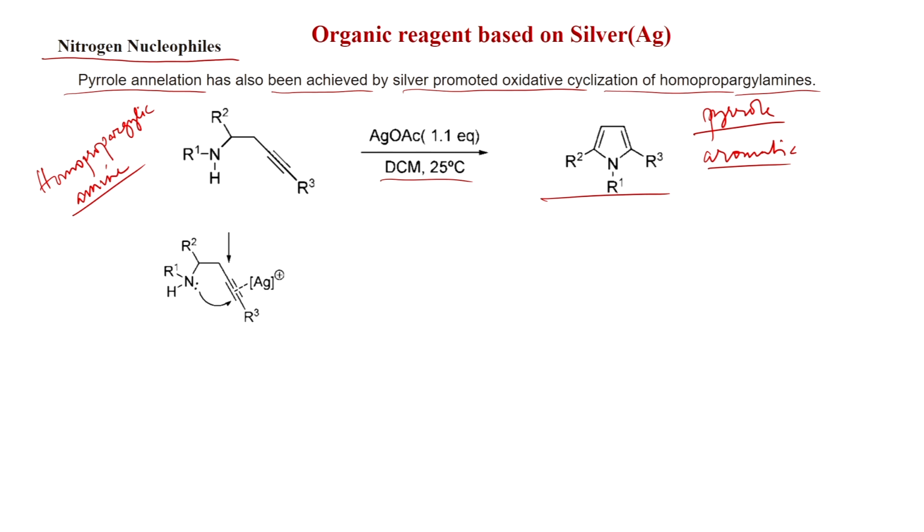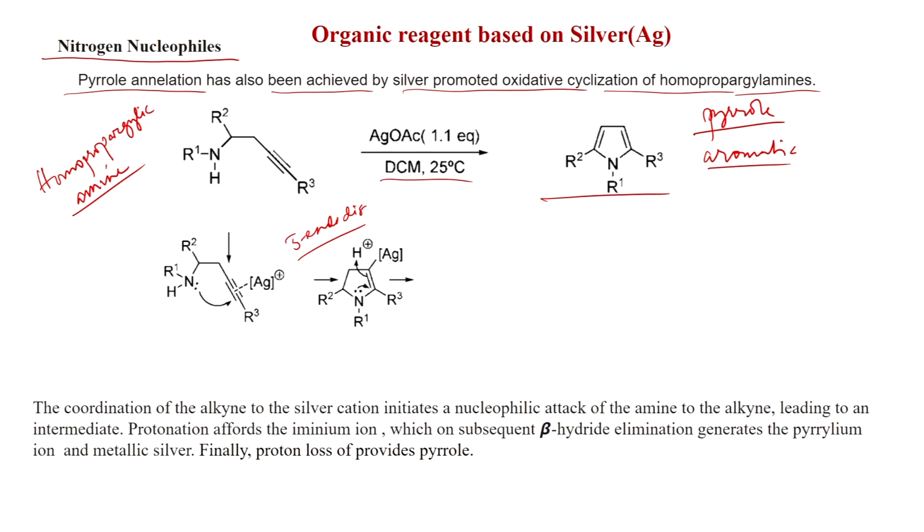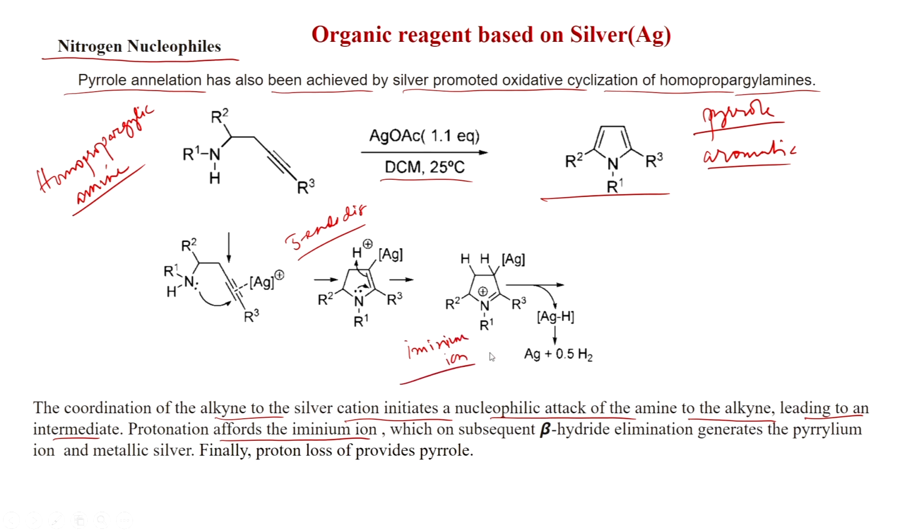So, what could be the mechanism? So, here also silver coordinates with the triple bond, and here the 5-endo-dig will happen, and you get this intermediate. So, the coordination of the alkyne to the silver cation initiates an equilibrium attack of the amine to the alkyne, leading to an intermediate. Protonation affords the iminium ion. So, this is iminium ion, and this is very important.